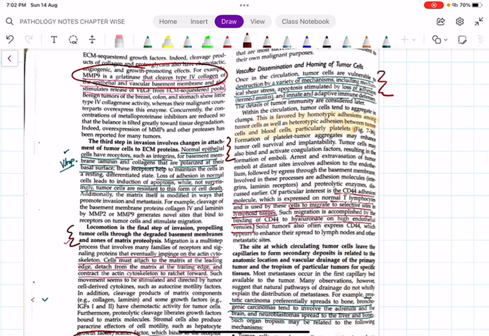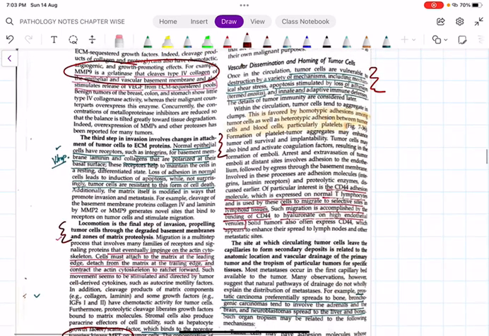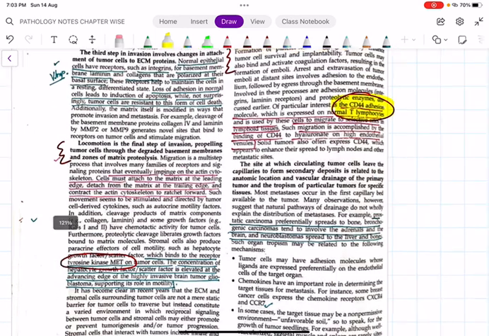Then I told you, loss of adhesion to the basement membrane, we call it anoikis, will happen. And remember I told you before it undergoes metastasis, there will be some interaction with the lymphoid cell. And what is the adhesion or interaction molecule? It is CD44. This has been asked as an MCQ question. Okay, CD44. I'm just highlighting the important points.